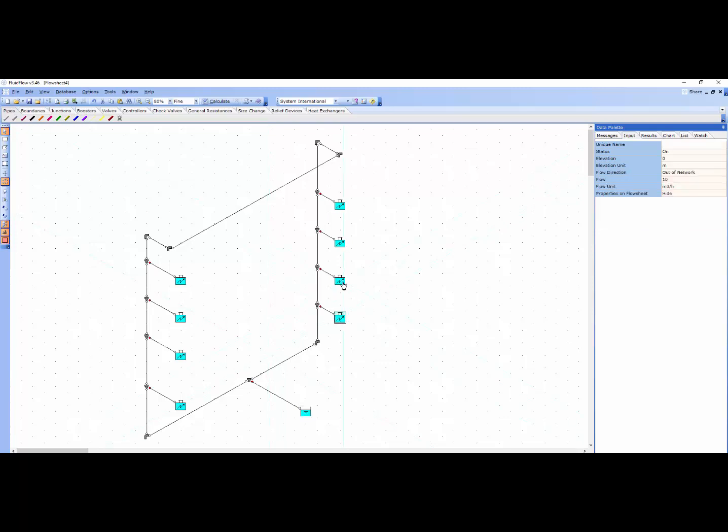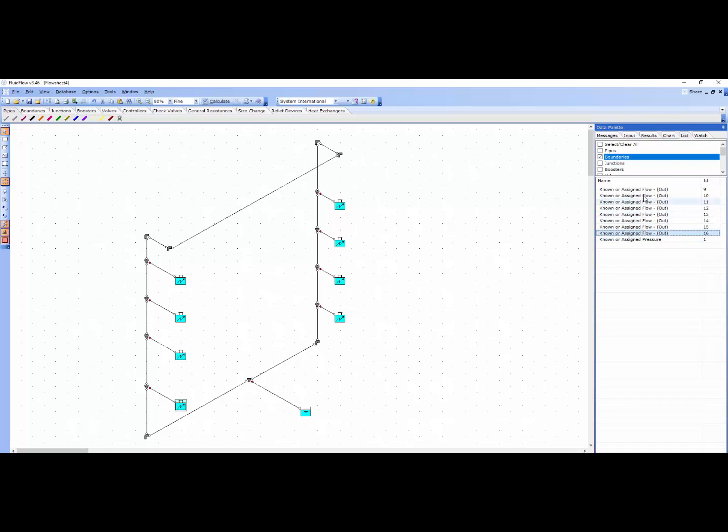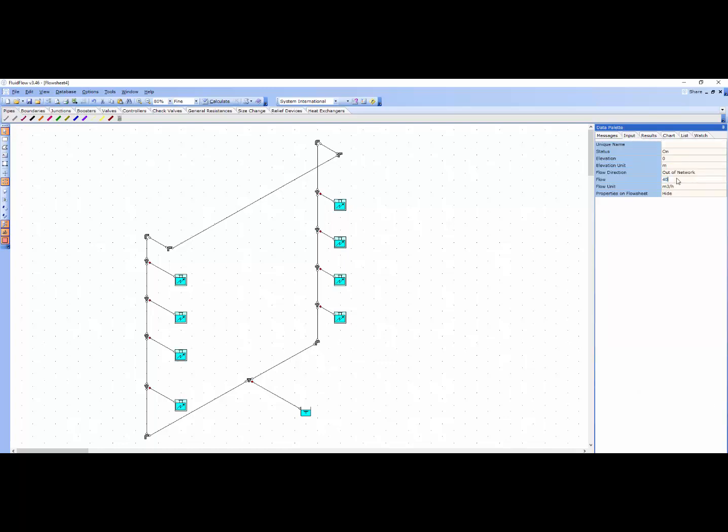And again, I want to edit the flow rate at each of these boundary flow nodes that I have assigned here into this model. So I'm just listing all of the components. So I'm listing all the pipes in the model like so, and now I'm going to list all the boundaries. So I'm holding the shift key and I'm selecting them all there, and we have 40 litres per minute coming out of each of these oxygen outlets.